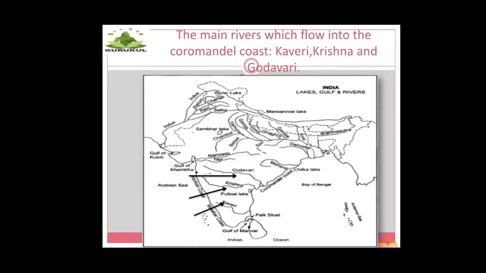Now the main rivers which flow into the Coromandel coast. Okay, now Coromandel coast means what? A broad coastal plain in eastern Tamil Nadu state, or we would say southern India. The coastal region towards the southern part is called Coromandel coast. Those are Kaveri, Krishna, and Godavari. They all flow from west to east.